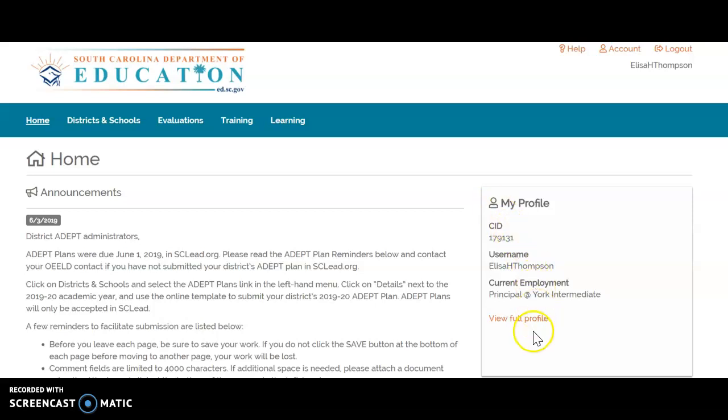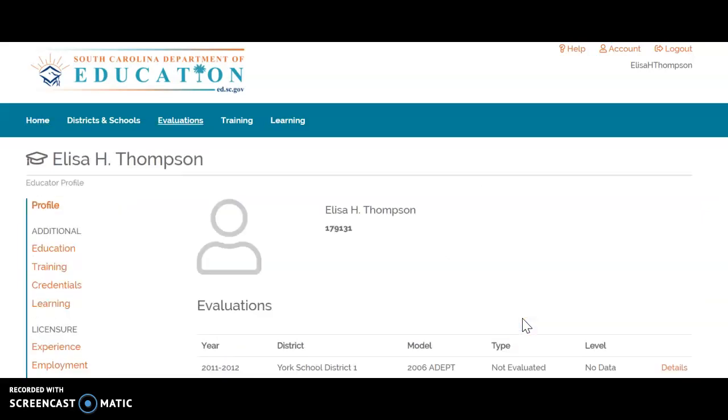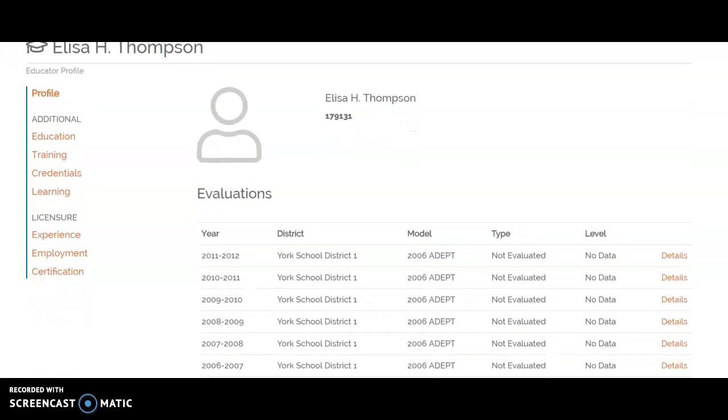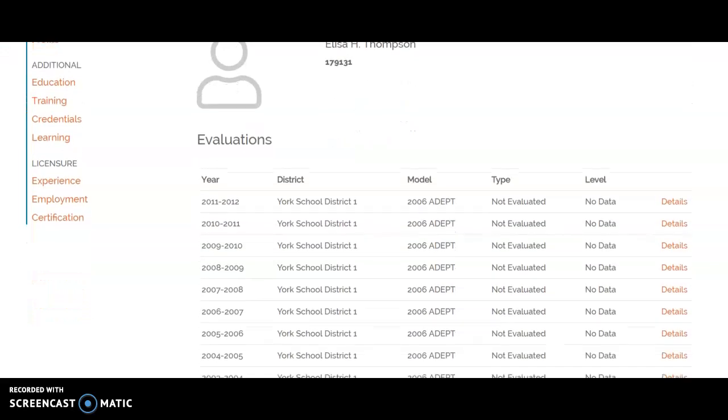If you come here where it says View Full Profile, it then gives you a history or a background of the educator. Here, you can see my own profile, and it gives you the evaluations I've had through the years. It goes until it stopped when I became an AP, but you can go into details later off to the side that tell you what I did or how I scored in my ADEPT in those years.